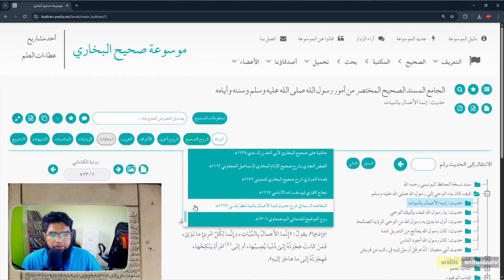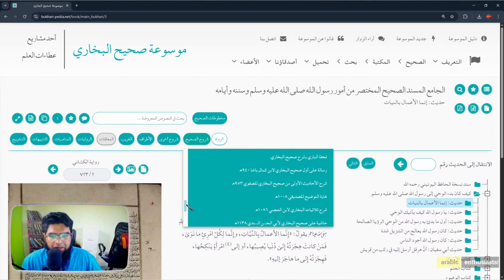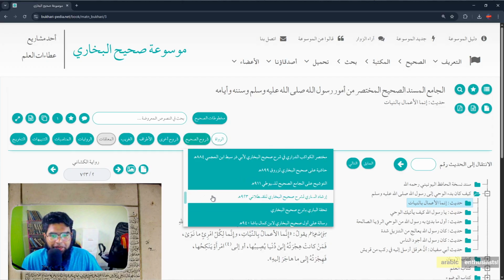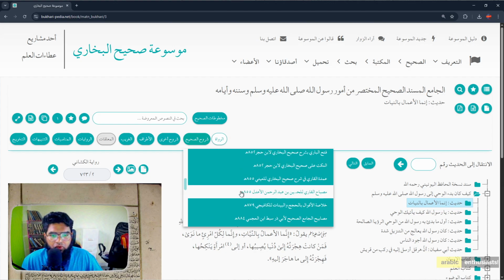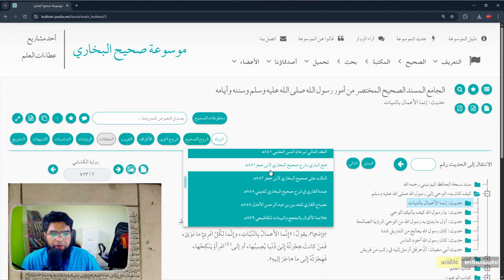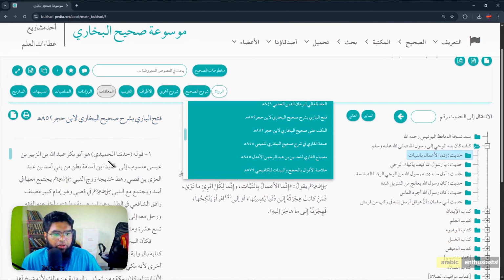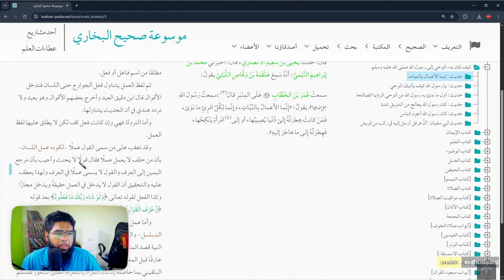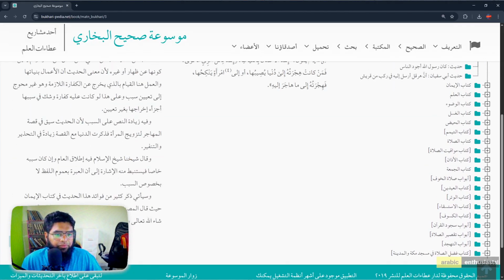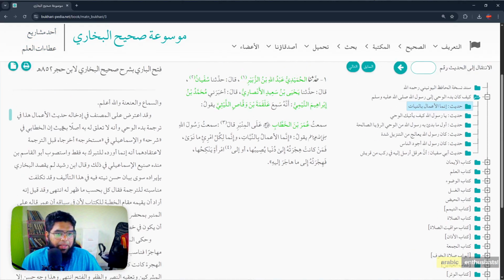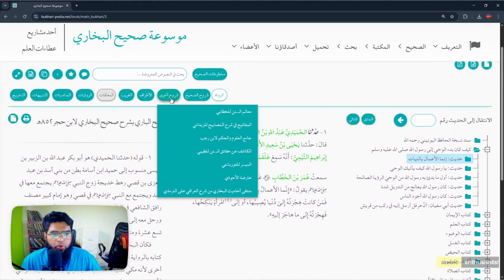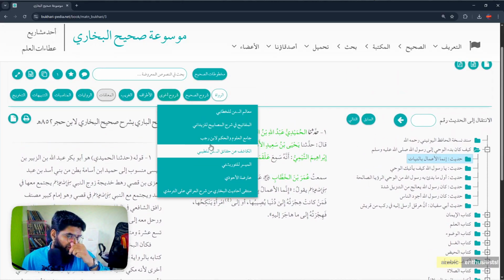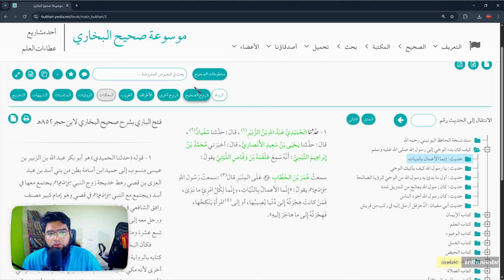Or you want to go to the famous ones, which is, don't use the scroll wheel, by the way. I mean, there's a problem. The scroll wheel scrolls the whole page, generally. Where's he, was it 852? Fathul Bari, 852, Ibn Hajar. So you want to see Fathul Bari, it opens here, and you can start reading. The Sharah comes in one page, so that's the benefit of reading it here. So you can see all explanations. Shuruh Ukhra are other general Shuruh which they gathered. So these are the explanation buttons here, Shuruh Sahih and Shuruh Ukhra.